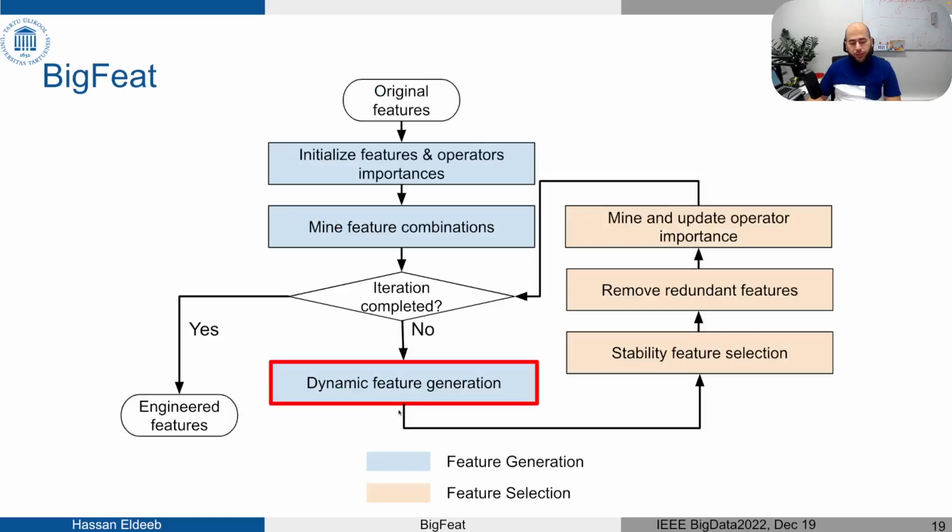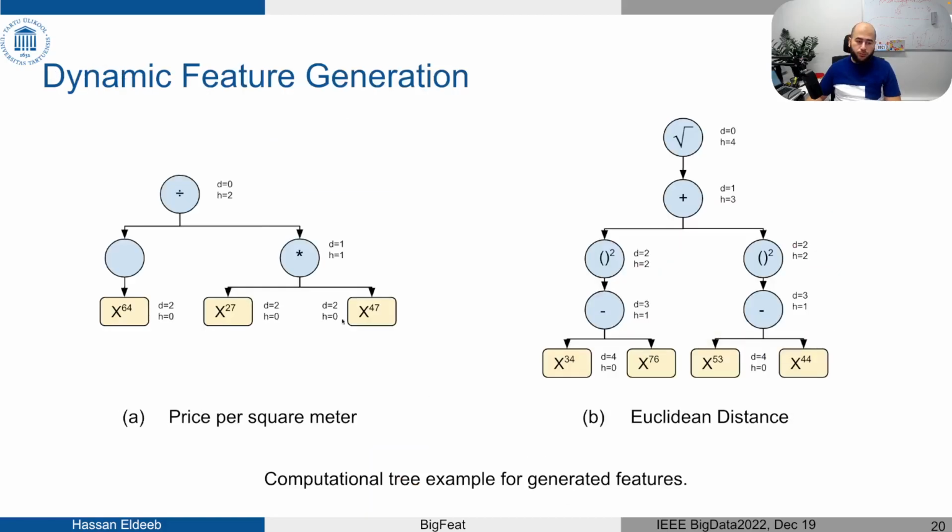And then we move to the dynamic feature generation. So now we know how to select the features and the importance. Now to the point where we dynamically generate these features. In this step we follow the lazy evaluation mechanism where we generate the computational graph first, and this function receives the expected height of the computational tree, and as long as this height is not zero, we continue to sample operators.